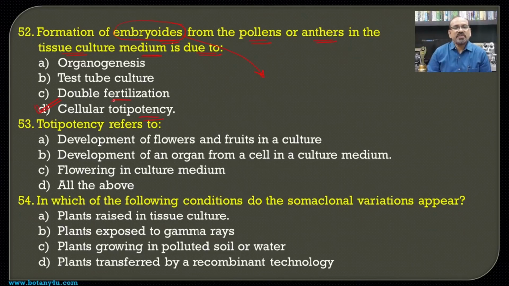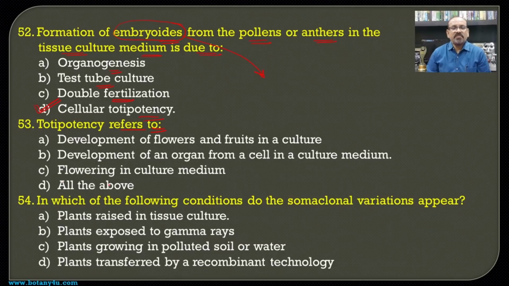Here there is no question of double fertilization, it is nothing but the sexual reproduction in the angiosperm. Even here this is not the test tube culture, or it is not the process of organogenesis. Then totipotency refers to, earlier we have seen that totipotency is nothing but the ability of the single cell to regenerate into the complete organism.